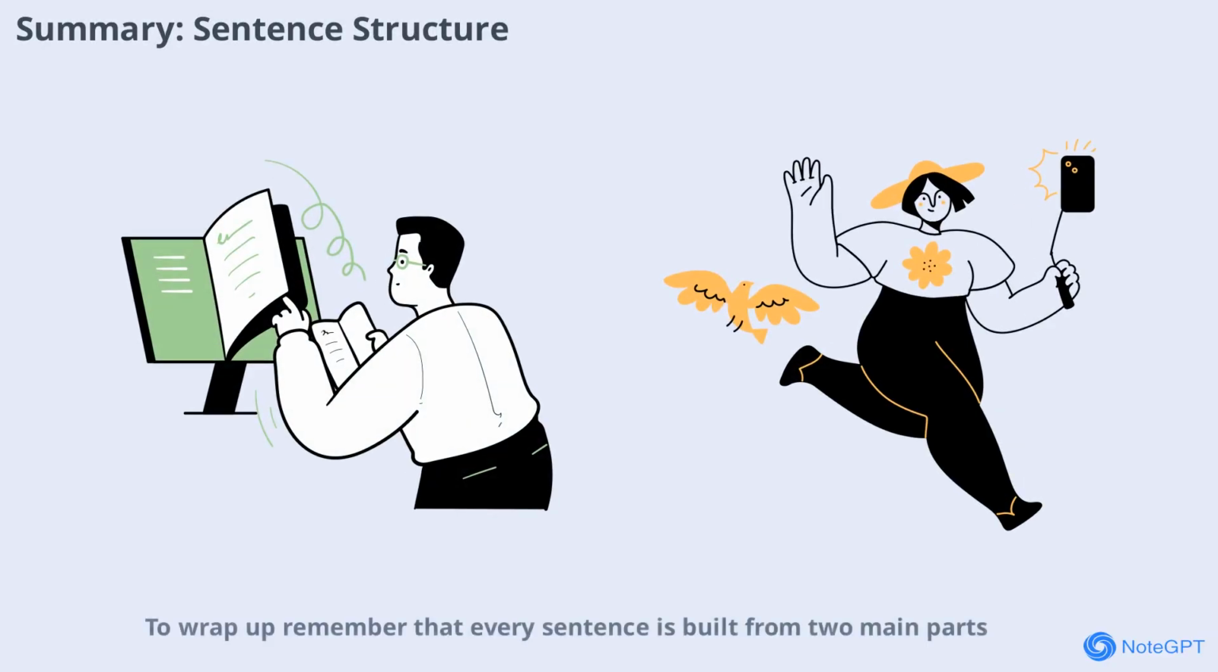To wrap up, remember that every sentence is built from two main parts, the subject and the predicate. The subject tells us who or what the sentence is about, while the predicate tells us what the subject does or what happens to it. Mastering this basic structure is key to understanding and constructing clear, effective sentences. Whether you're reading, writing, or analyzing, being able to identify the subject and predicate will help you unlock the meaning of any sentence. Keep practicing with different examples, and soon, recognizing these parts will become second nature.